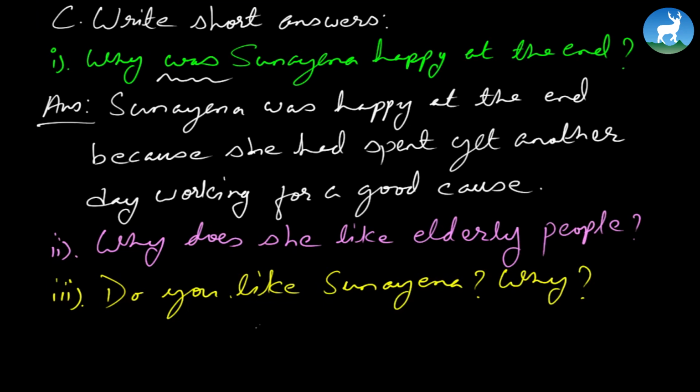Of course, you're even free to say no, but do clarify your answer. Why no? No, I do not like Sunena. I don't like Sunena because instead of going to elderly people's house, I'd rather spend a day reading a novel or reading a book. Or I'd rather spend a day going somewhere out with my family. You can have many reasons. It's not necessary that you have to like Sunena, but as long as you give a good justification, your answer is always correct.